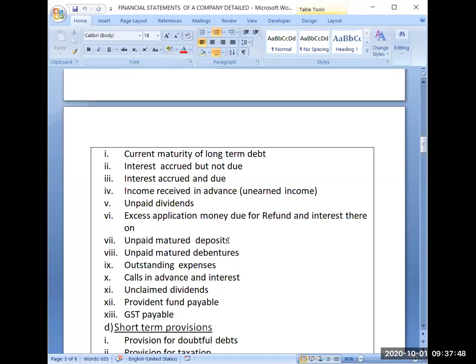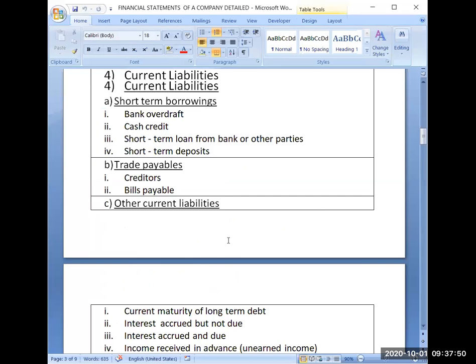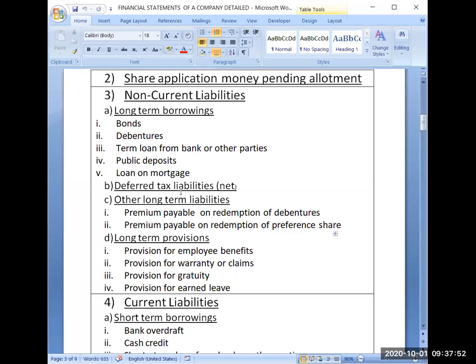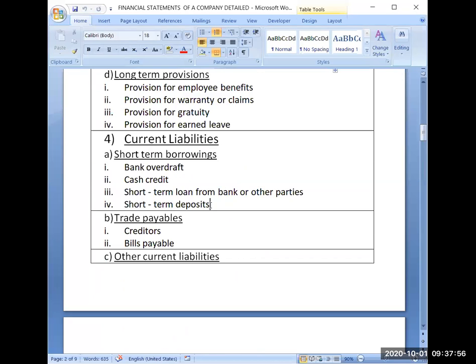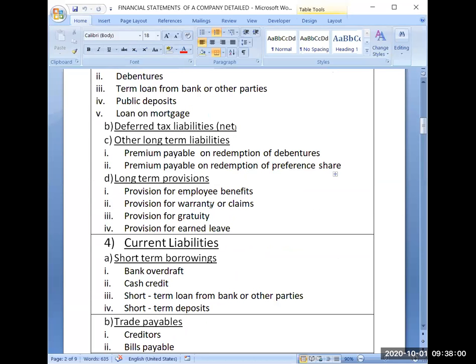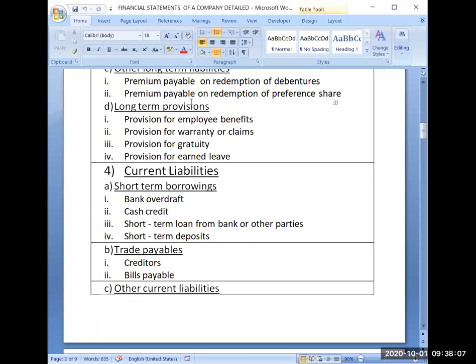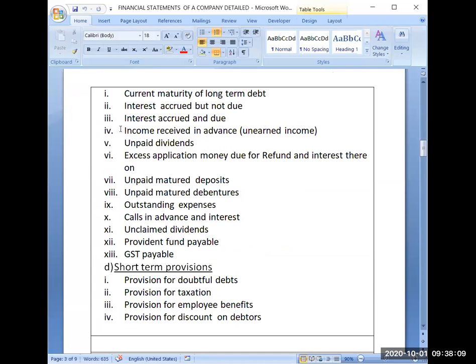Unpaid matured deposits. What is unpaid matured deposits? Like we have learned here public deposits, and here we have learned short-term deposits. So these are deposits. Now suppose we have accepted that money for 3 years. After 3 years it is becoming payable, but somehow due to liquidity reason or some other reason, I am not able to pay that amount.